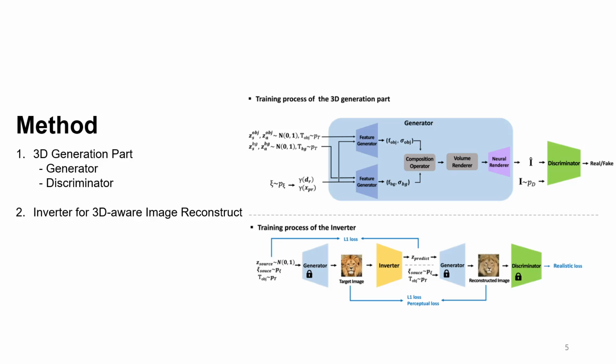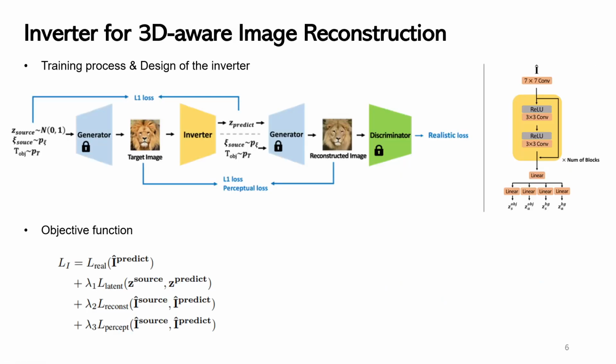We experimentally confirmed the instability in the training of GIRAFFE's neural renderer and addressed it by introducing a residual network and spectral normalization, stabilizing the training process. Furthermore, we achieved performance enhancement in the discriminator with residual blocks. After training the generator and discriminator, we utilized them to train the inverter. During the training process of the inverter, the generator and discriminator remain frozen.